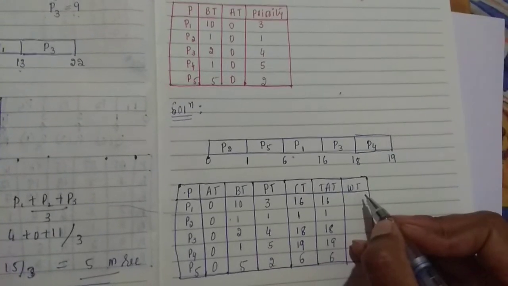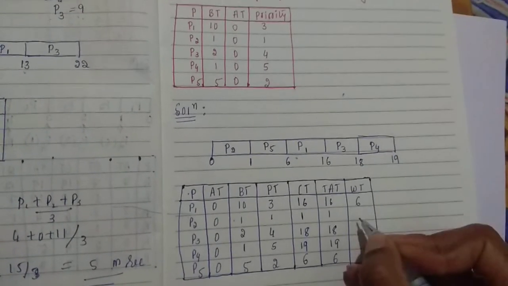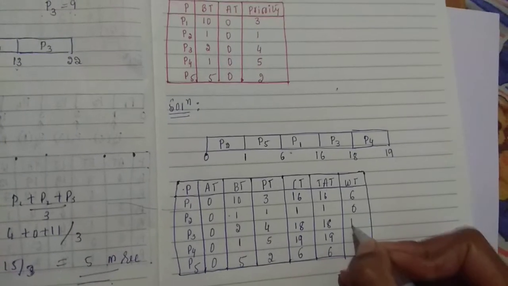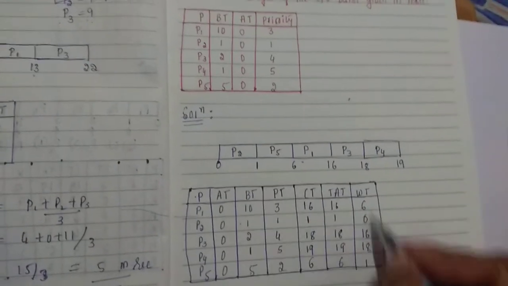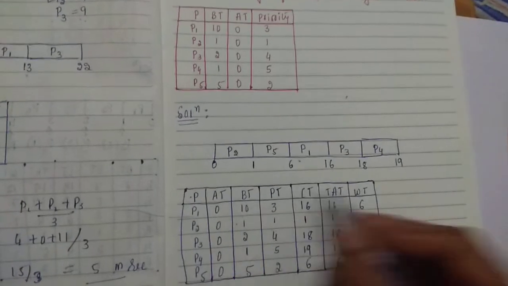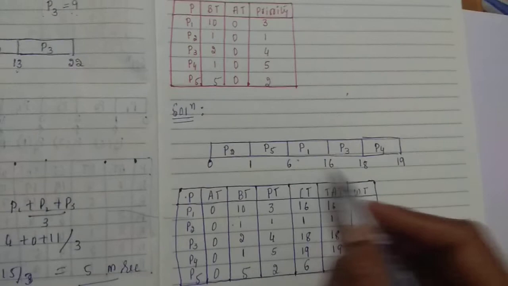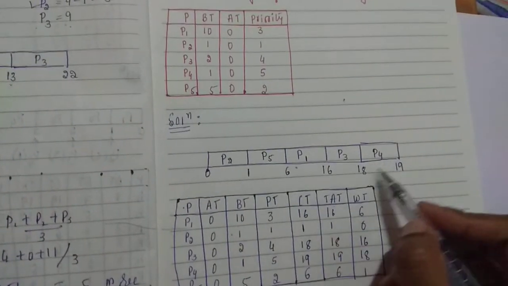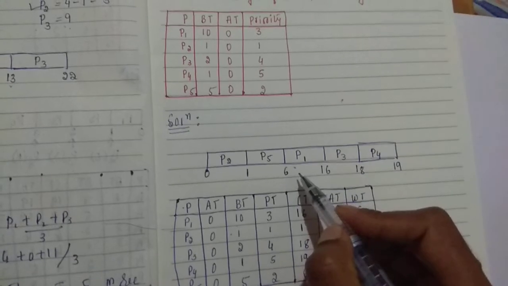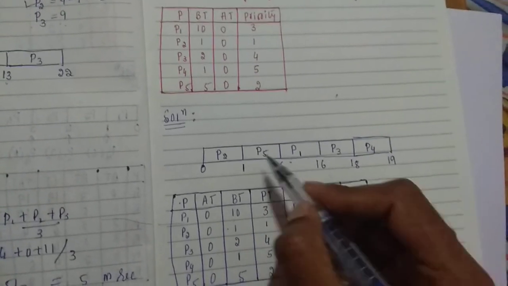Waiting time formula is turnaround time minus burst time, and you are going to get 6, 0, 16, 18 and 1. This formula remains the same throughout all four algorithms. The chart drawing depends on preemptive and non-preemptive. By looking at the chart itself, you can tell this is non-preemptive, because you can observe the process has not been switched, meaning the process is not repeated.